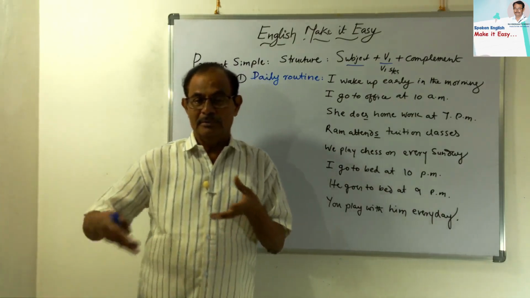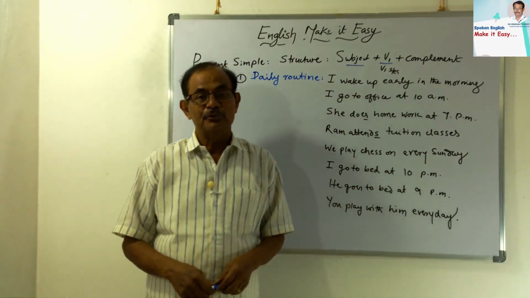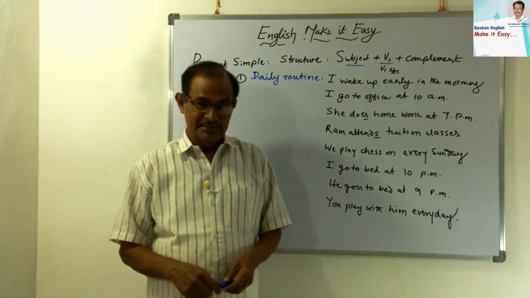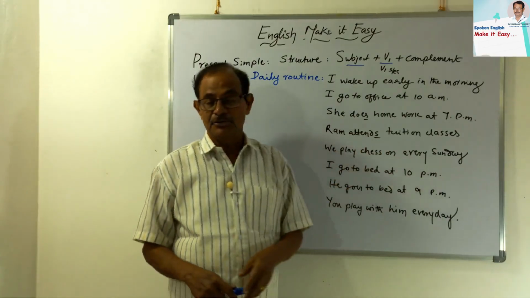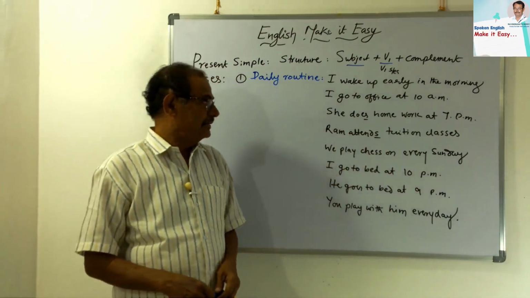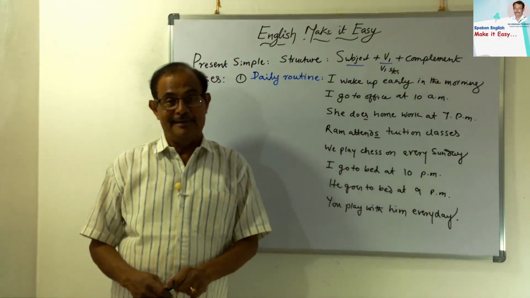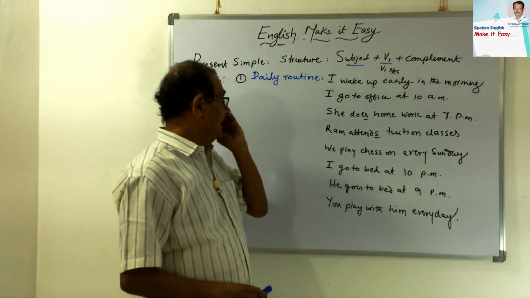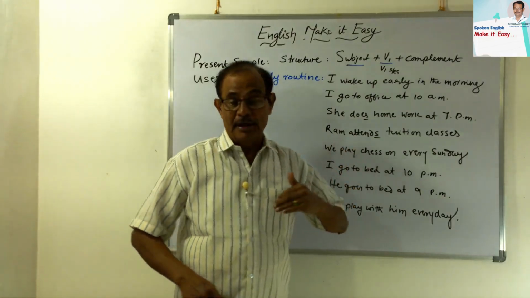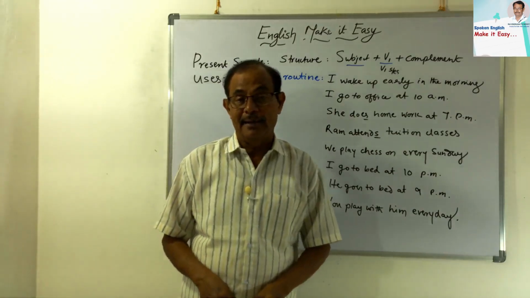Our neighbor is a tuition master, and so many students come there to attend his tuition. But Ram comes and attends tuition classes at 7 p.m. Next, we play chess on every Sunday. Yeah, so it is a habitual action, a daily routine. We play chess on every Sunday. We play chess.